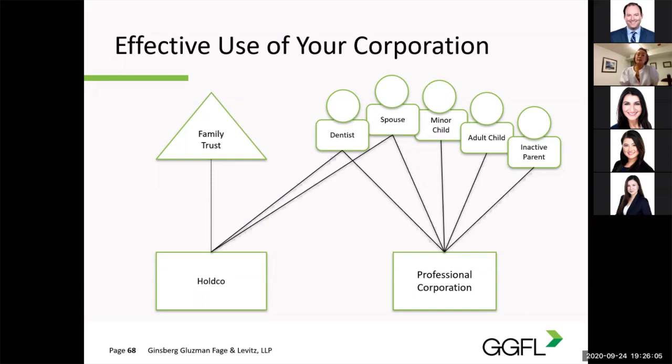In this diagram, we've also included a discretionary family trust. So a discretionary family trust is put in place so income and property may be allocated to the beneficiaries of the trust. However, the beneficiaries do not directly own the shares of the Holdco. So this can be effective when you don't want children to own shares of Holdco directly or to prevent loss of assets and wealth when there is a marital breakdown.